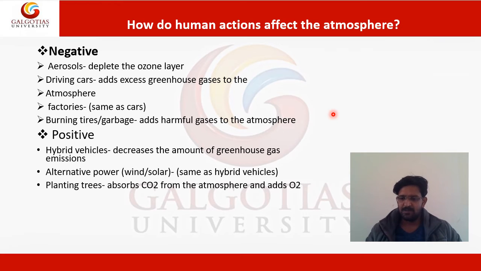So it is the responsibility of humans on the earth to create a positive interaction between the atmosphere and the living ones, so that the ozone layer depletion and greenhouse effects are at a minimum. Then there should not be abrupt change in climate, or acidic rainfall somewhere. So these are the negative and positive actions by which humans affect the atmosphere.